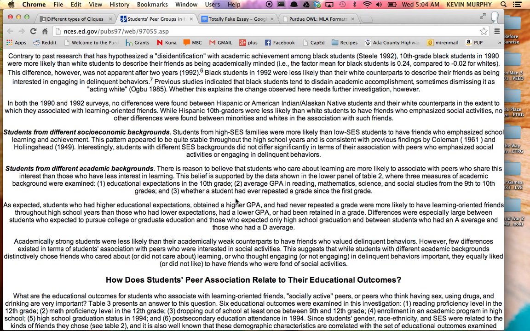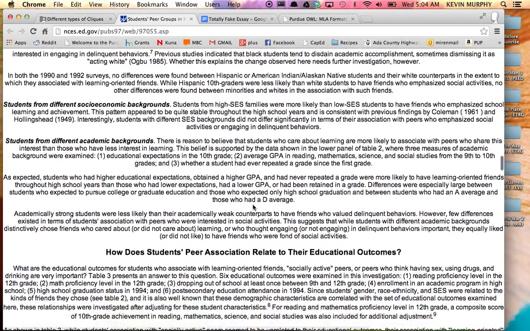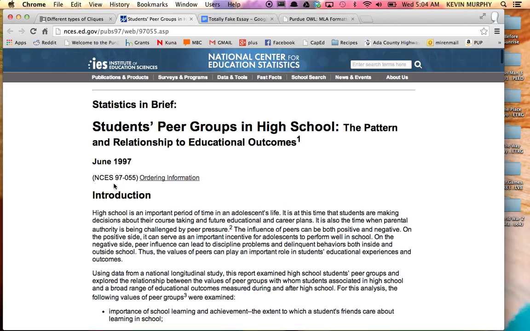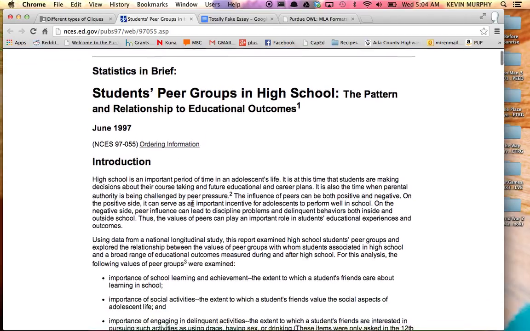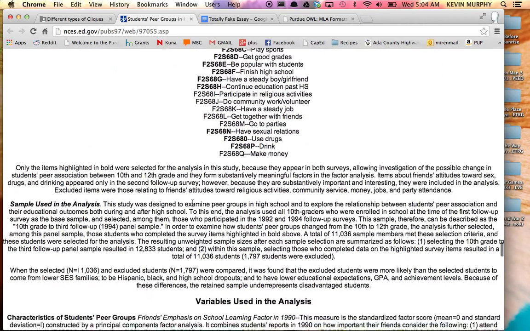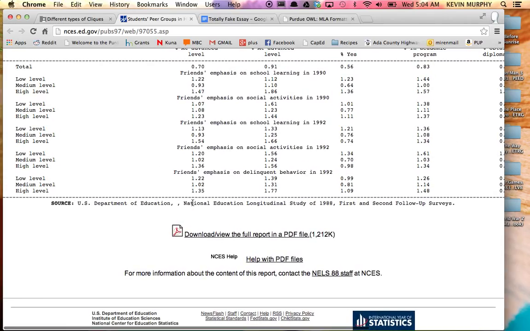So I got to go back to this. This is my article that I stole it from. And I got to find the author's name. I'm hoping that's going to be at the top. Doesn't look like it, right? I'm going to go to the bottom. This is somebody else's information. Look, they stole information from other people.